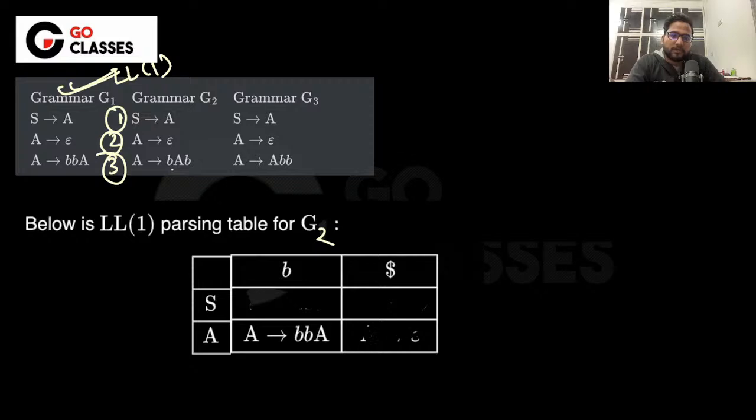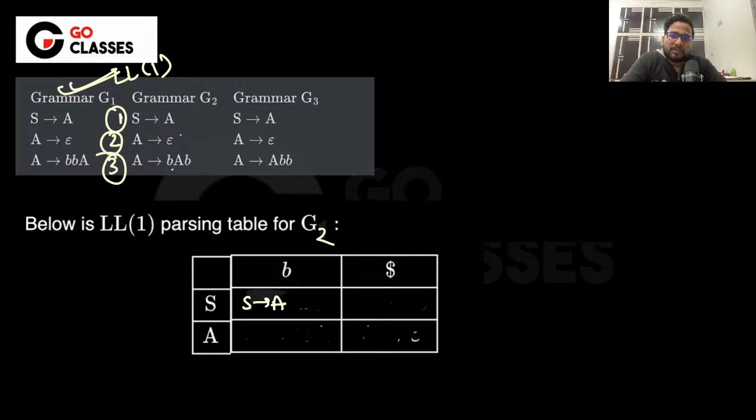Okay, so see here, you will be sending S to A under the first of capital A, right? What is the first of capital A? Epsilon and B. So if it is B, then you will be sending to B. I mean, you will be sending S to A here, and since it is epsilon also, you will be going to the follow of capital A, and this is also B, so that is fine, right?